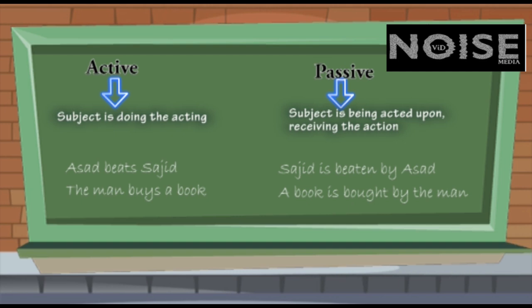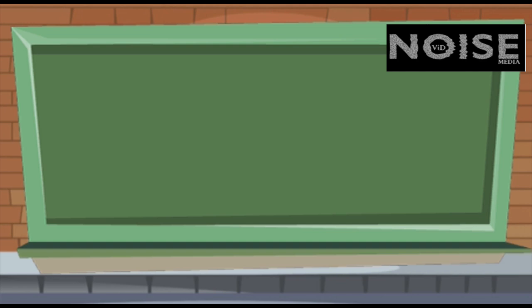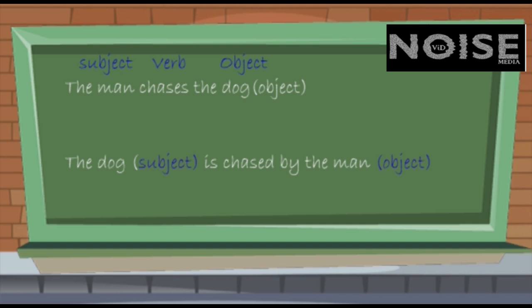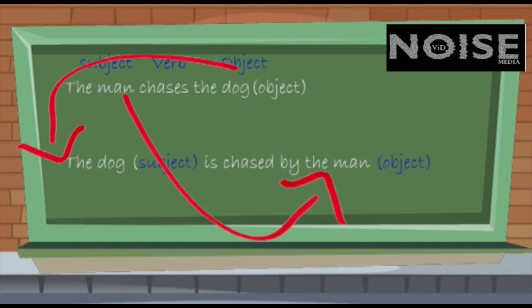When the verb is changed from the active voice to the passive voice, the object in the active voice becomes the subject in the passive voice and subject becomes the object. For example, the man, subject, chases the dog, that is object. Now see the passive voice. The dog becomes subject, is chased by the man, it becomes object.